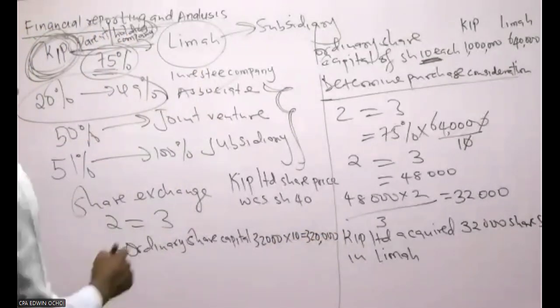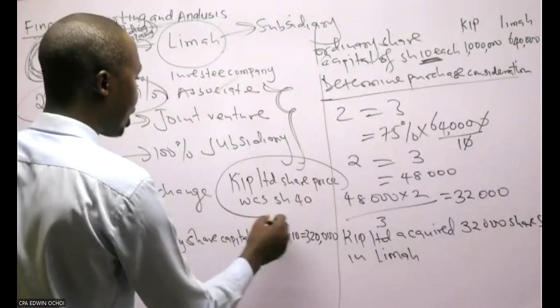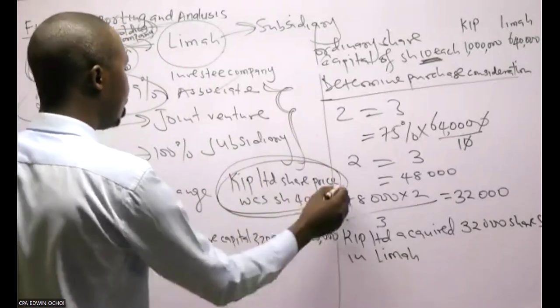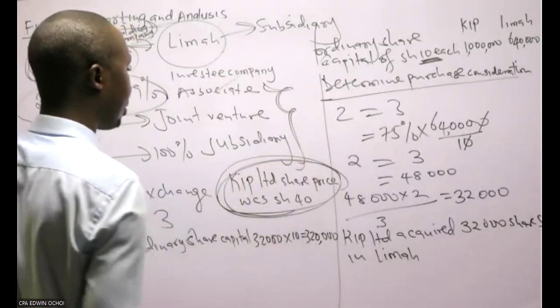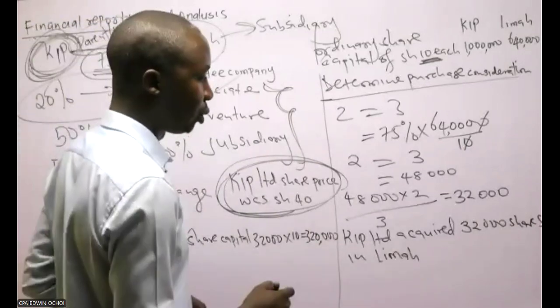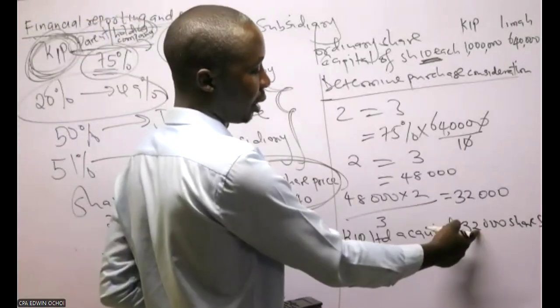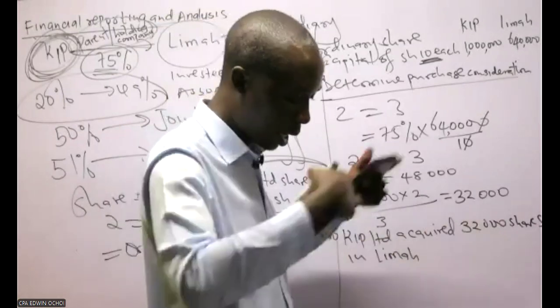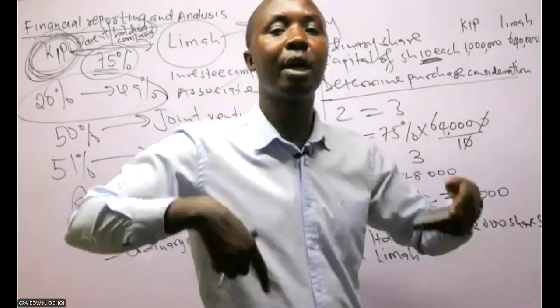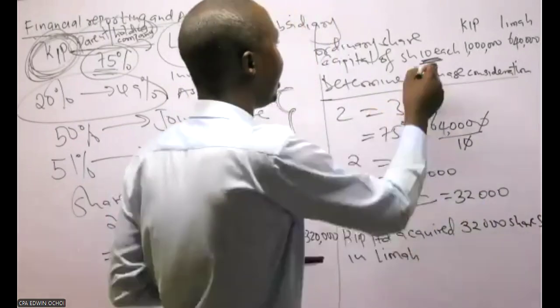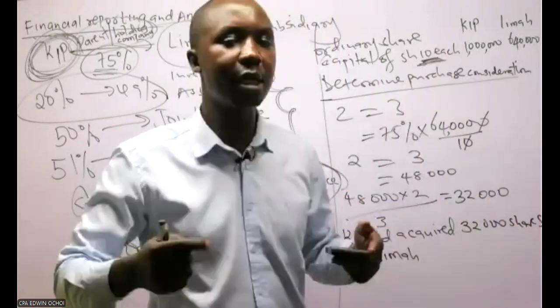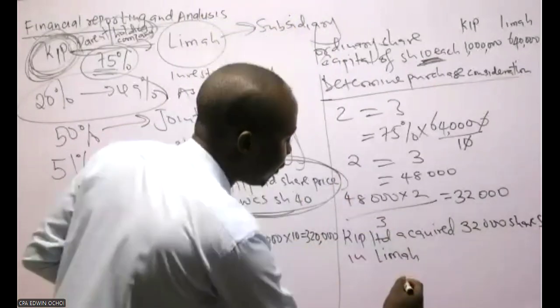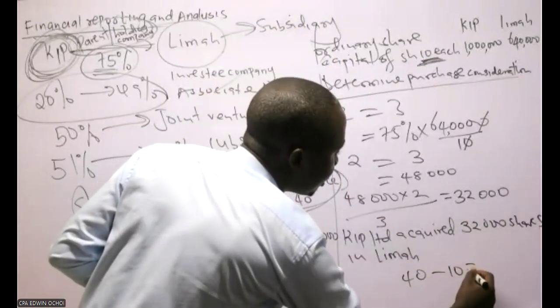But remember that KEEP Limited's share price was 40. If KEEP was to sell these shares it has acquired in RIMA currently, it would sell them at 40, of which the par value is 10. So the excess is 40 minus 10, that is 30.